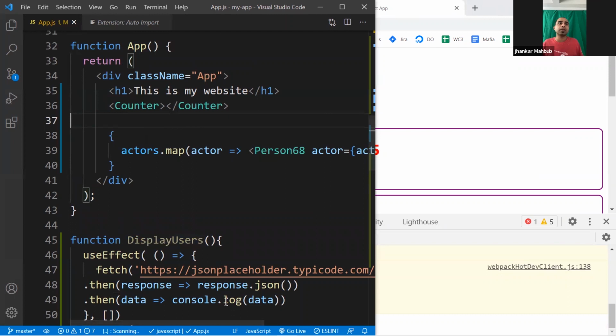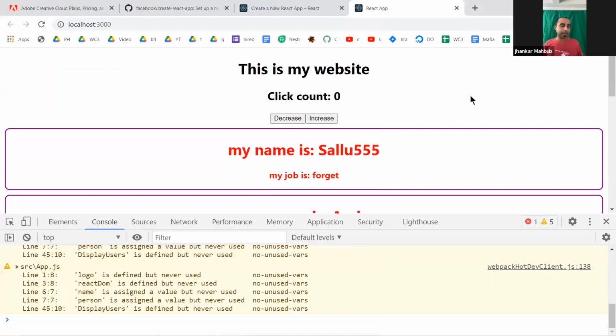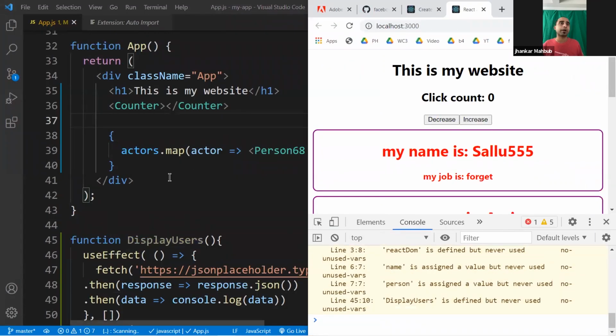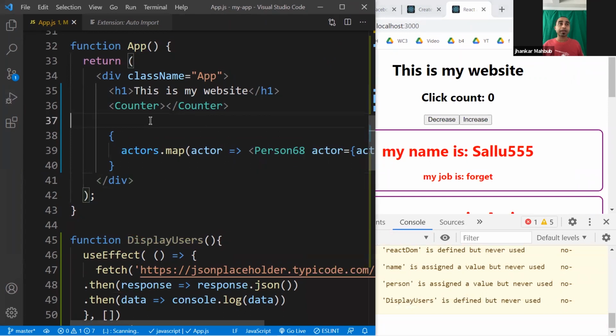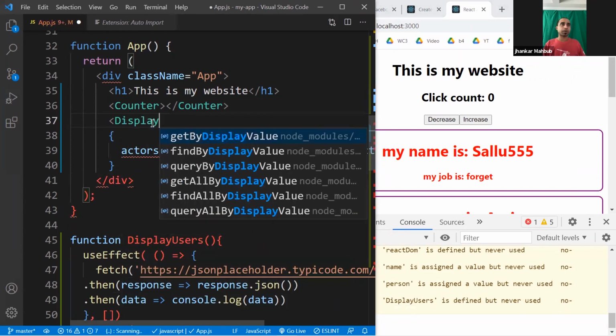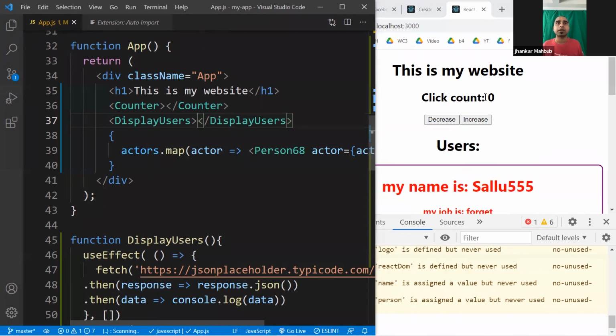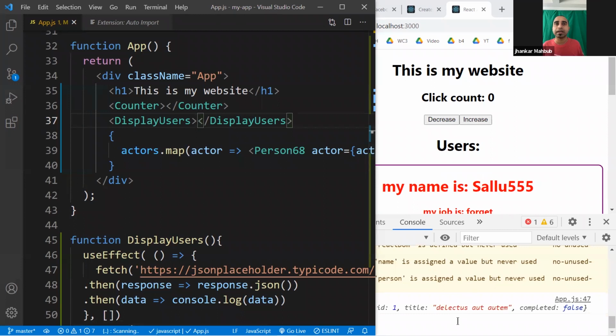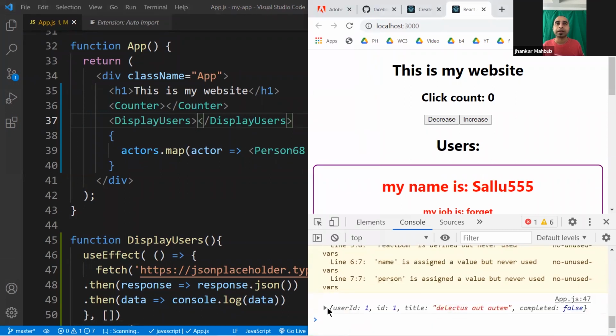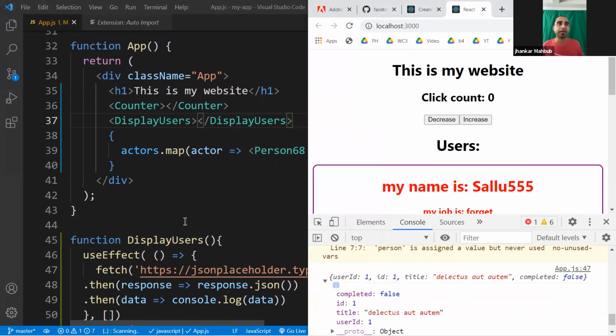Since we are not using that, users is not coming here, and this data is not loaded at all. So what we can do is call displayUsers. If you save it, you'll see users is here, and all the data for whatever the API is called here is loaded.